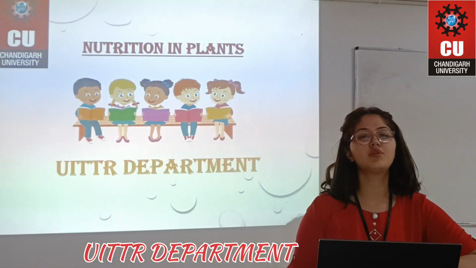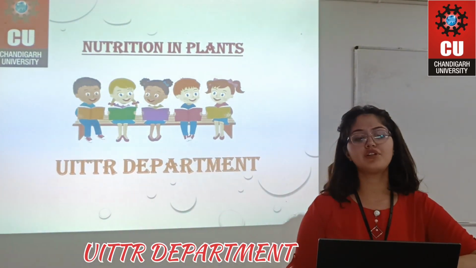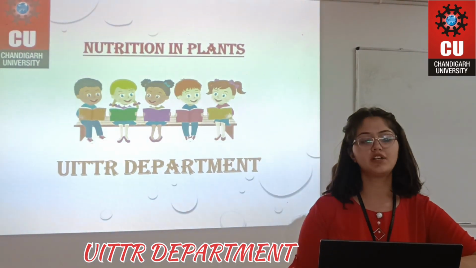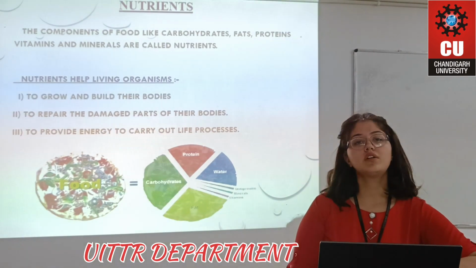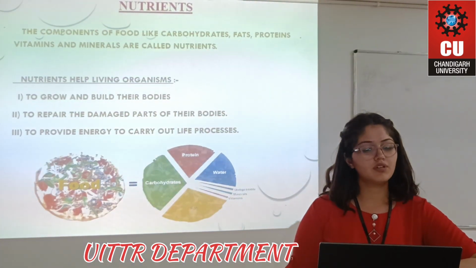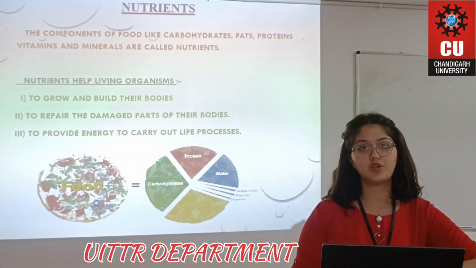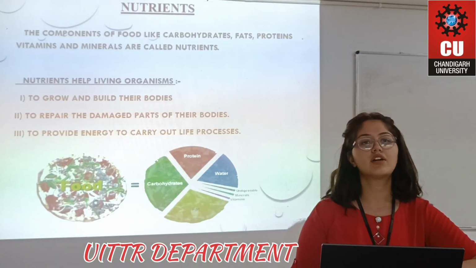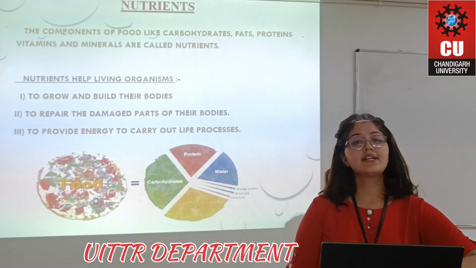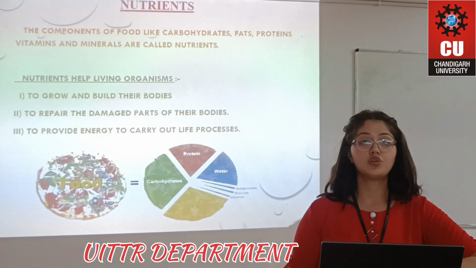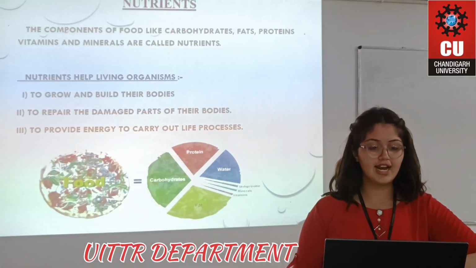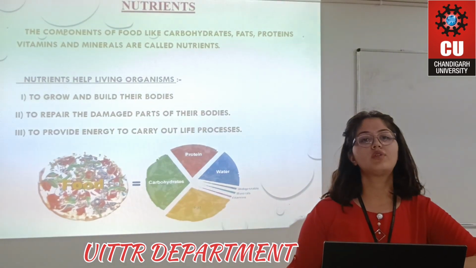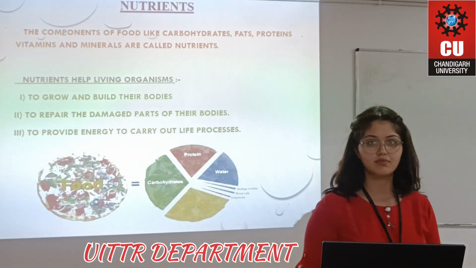Today, we the students of UITTR department are going to teach you some basics on the topic nutrition in plants. Talking about the nutrients, what are nutrients? The components of food like carbohydrates, fats, proteins, vitamins and minerals are called the nutrients. Nutrients help us in many things like to grow and build our body, to repair the damaged parts of our body and to provide energy to carry out our life processes.